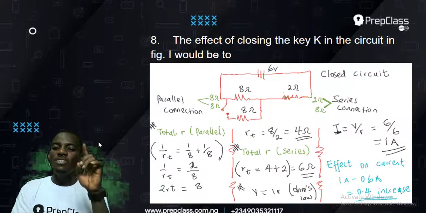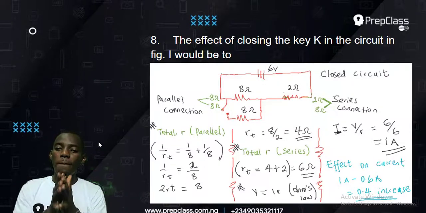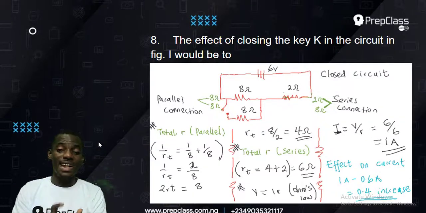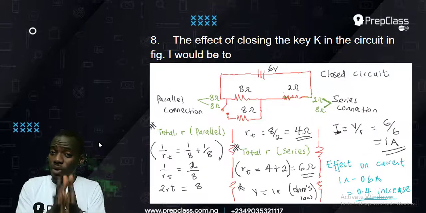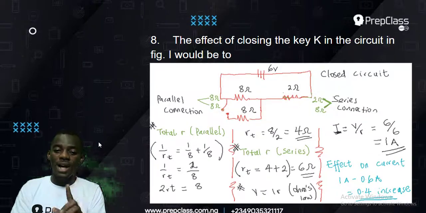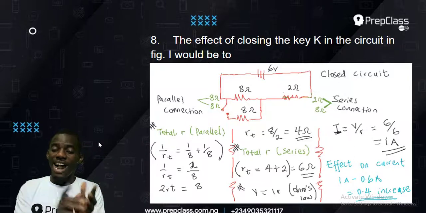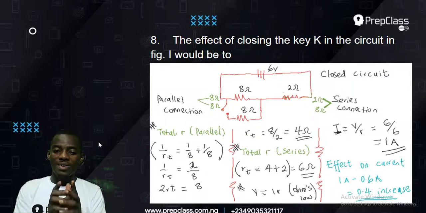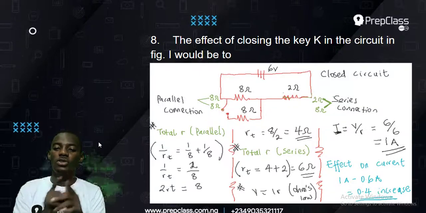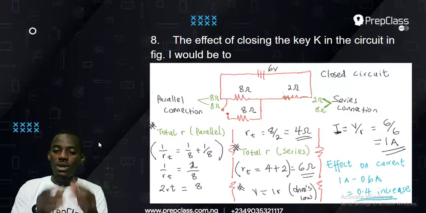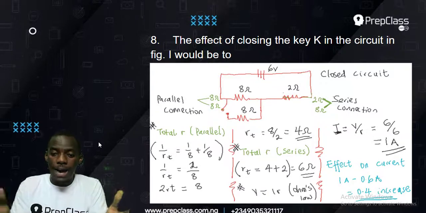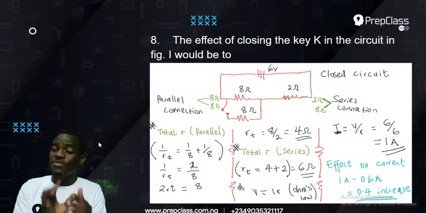Whenever you have 8 ohm and 8 ohm in parallel, to find the total resistance in the parallel setup, the formula is 1 over the total resistance equals 1 over R1 plus 1 over R2. So 1 over the total resistance equals 1 over 8 plus 1 over 8. That's 1 plus 1, 2 over 8. That's the way you solve for fractions. Then you cross multiply: 2 times the total resistance equals 8. Divide both sides by 2. The total resistance is 8 over 2, giving me 4 ohm as my resistance, but that's for only the parallel.